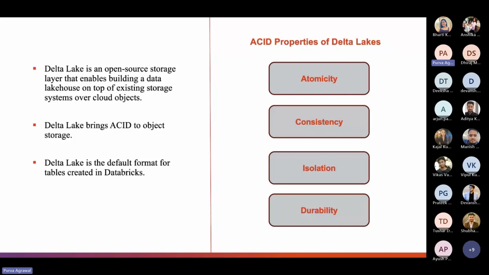It builds upon standard data formats. While data lakes can be run on different storage mediums, it is specifically optimized for cloud object storage. Object storage is cheap, durable, highly available and effectively scalable as well. So it is built for scalable metadata handling. Delta Lake brings ACID properties to object storage. Now let's understand what ACID stands for.